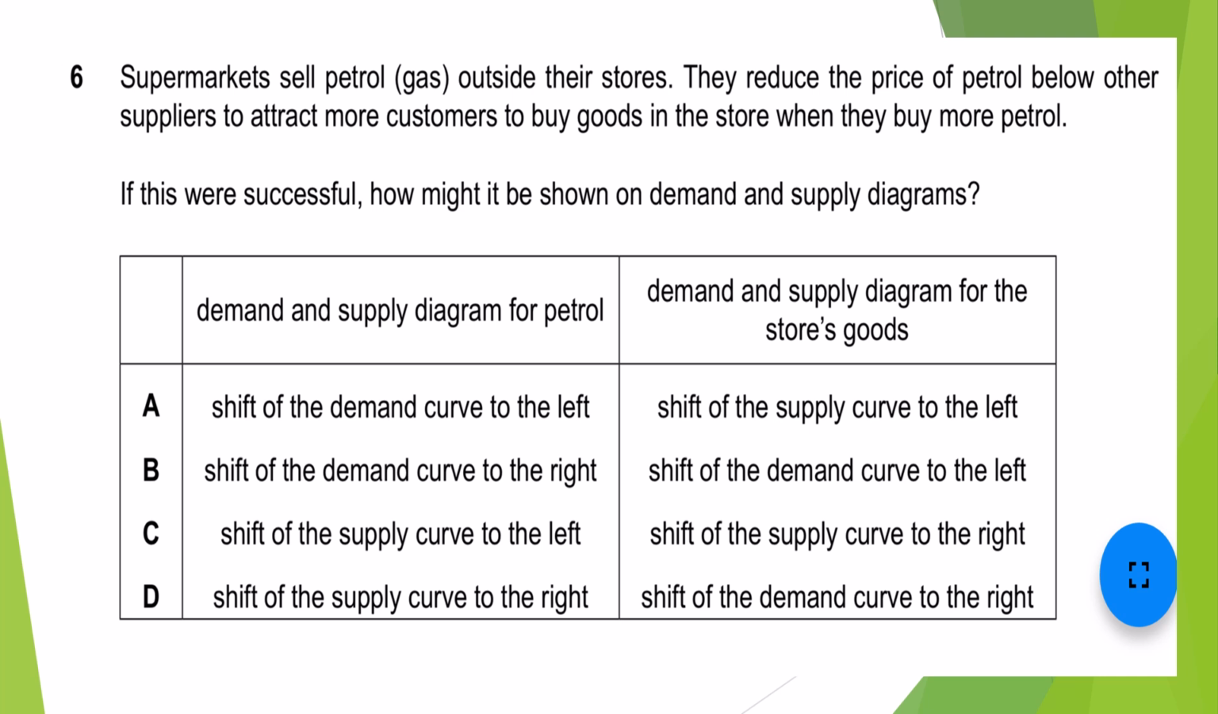So this could be an answer. Now we have to look into whether this option is correct or not. Here it says demand and supply diagram for the store's goods. Obviously, he wants to attract more customers. More customers means more customers are going to demand from the store. It means the demand curve is going to shift outward or rightward. Yes, this is the correct answer. So D would be the appropriate answer for this.